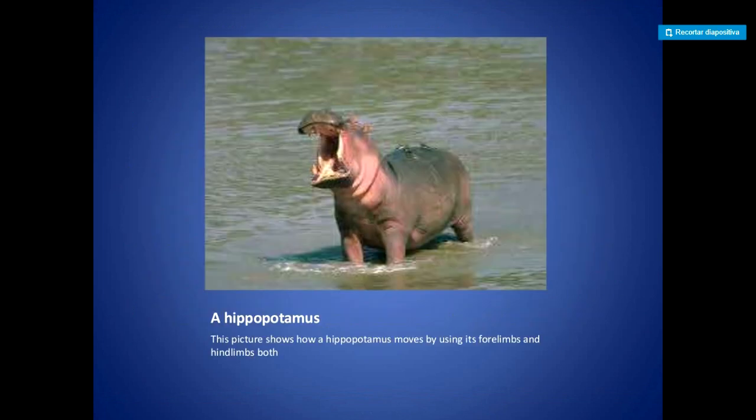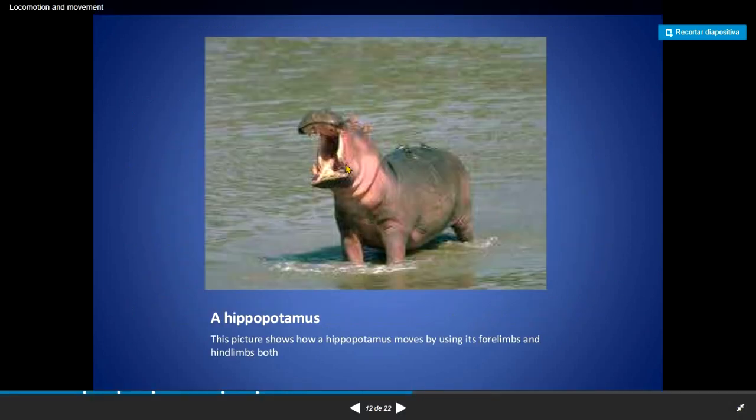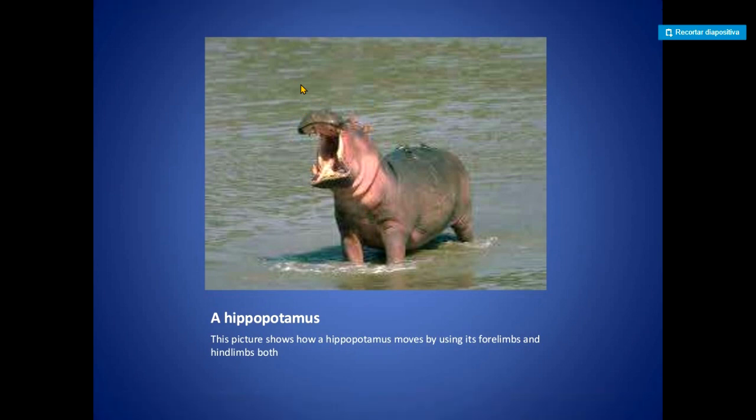Now, the hippopotamus is an example of a mammal with a great and powerful use of its locomotion. This picture shows a hippopotamus that is moving by using its forelimbs, and look at this amazing mouth. We have more examples of mammals that are very important in our environment because their locomotion helps them to be outside of the water.